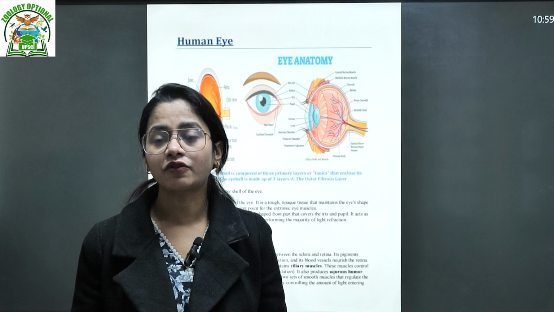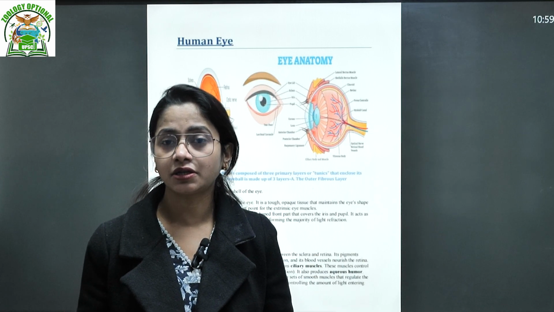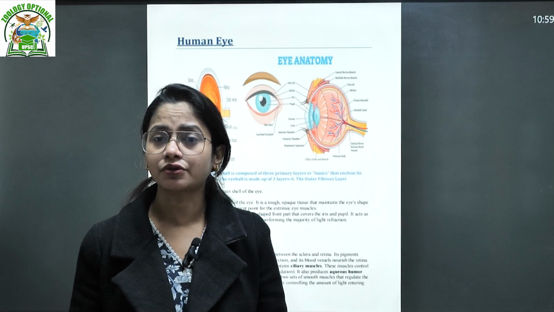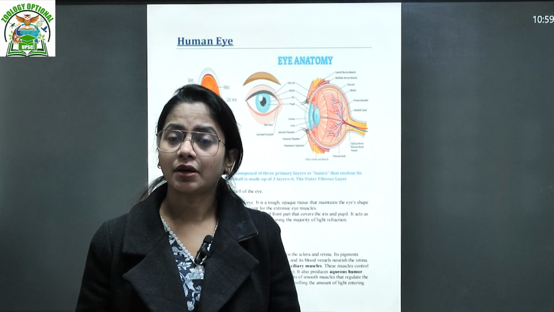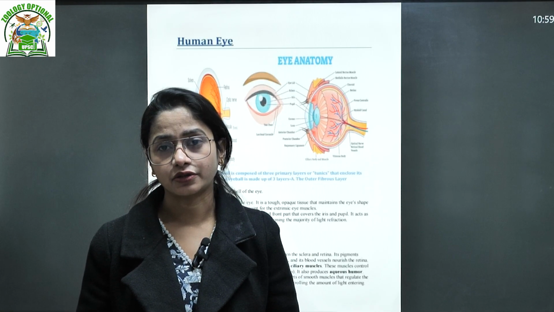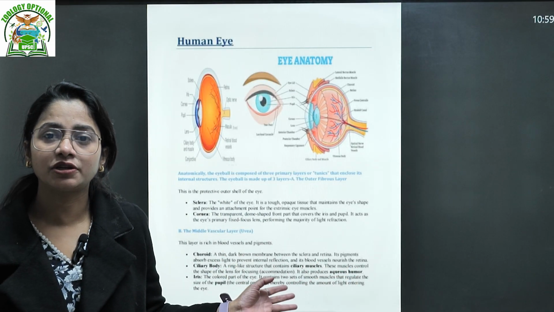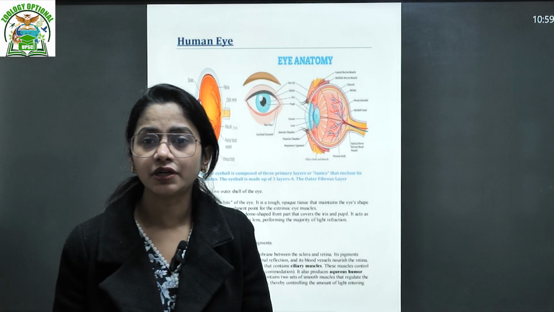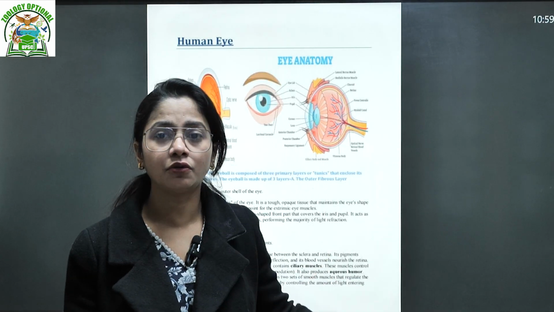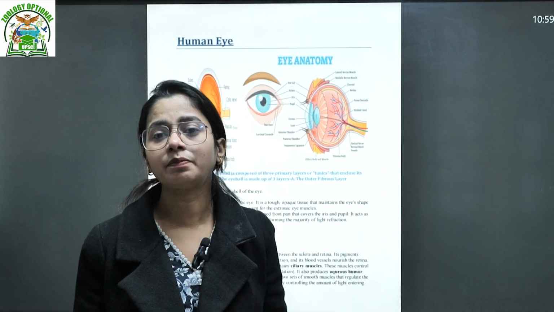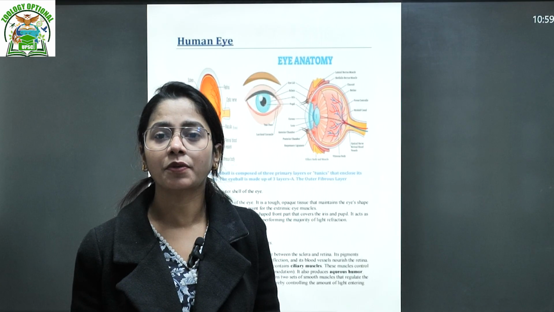Sometimes it has been asked with an elaborated diagram, where you need to draw and also elaborate what the different structures are. Accordingly we are going to talk about that. This PDF is one of those PDFs which we generally provide in the classrooms. So today I thought to elaborate with this. We are not going to talk about the whole PDF, but in short we will try to cover the topic of the human eye.